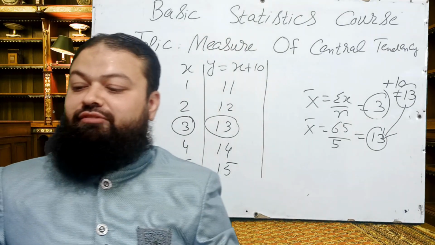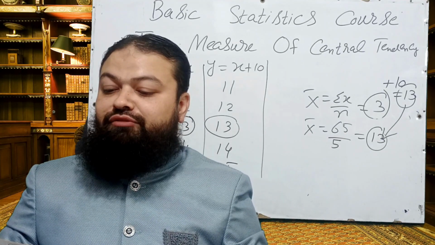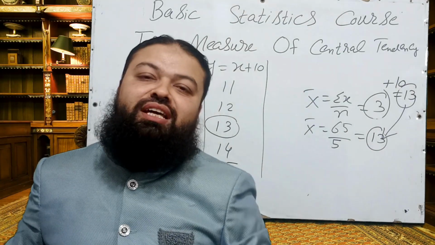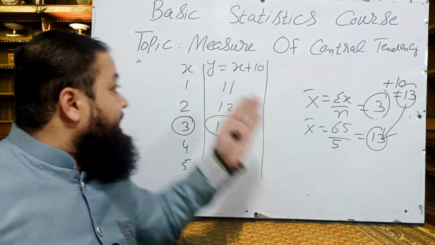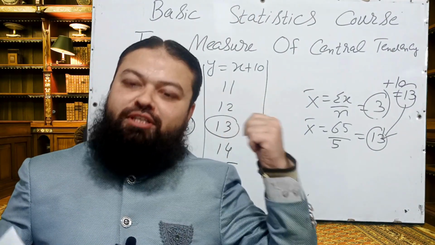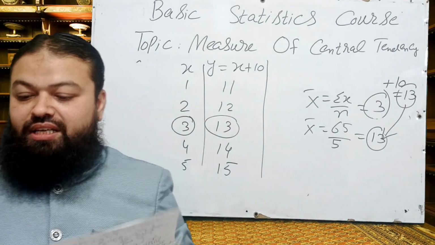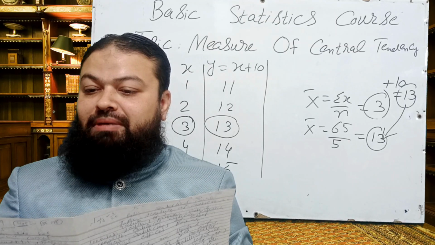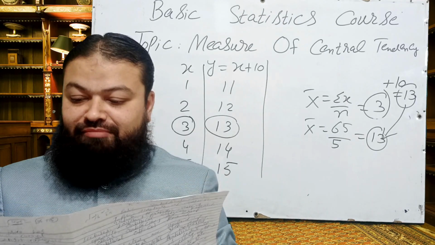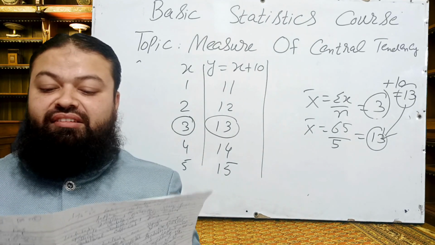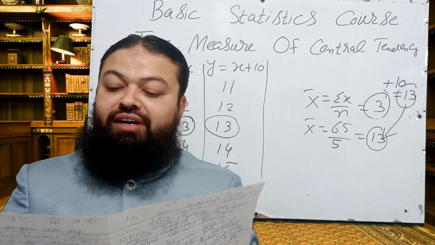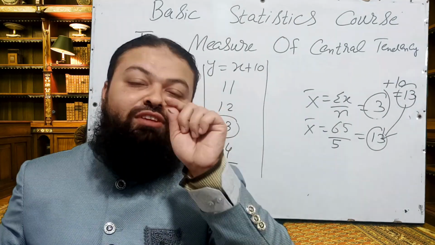Number 5. If a constant value 10 is subtracted from each value of a set, for example you have the same 5 observations, and 10 is subtracted from every value, then the mean will be decreased by 10. The same rule will be adopted over here. Number 6, if each value of a set is multiplied by 5, the mean of the new set of values: A, is increased by 5, B, remains the same, C, 1/5 of the original mean, and D, 5 times the original mean. D will be the correct option.